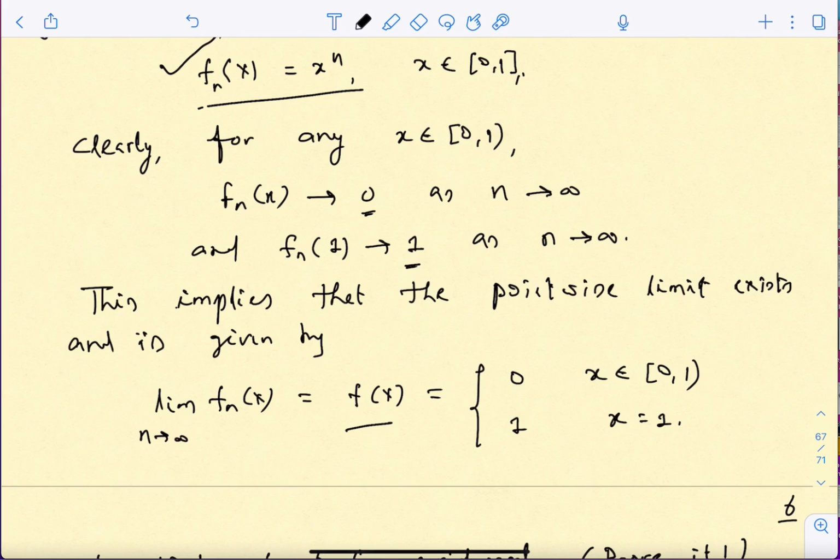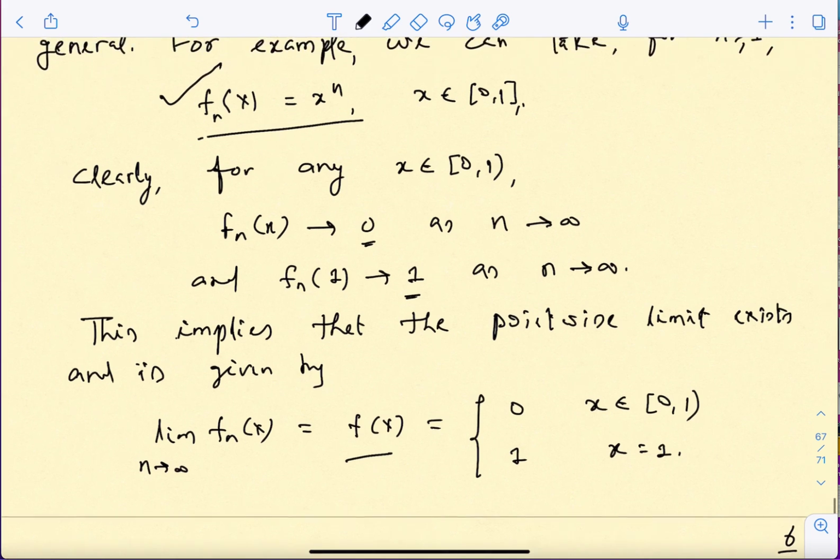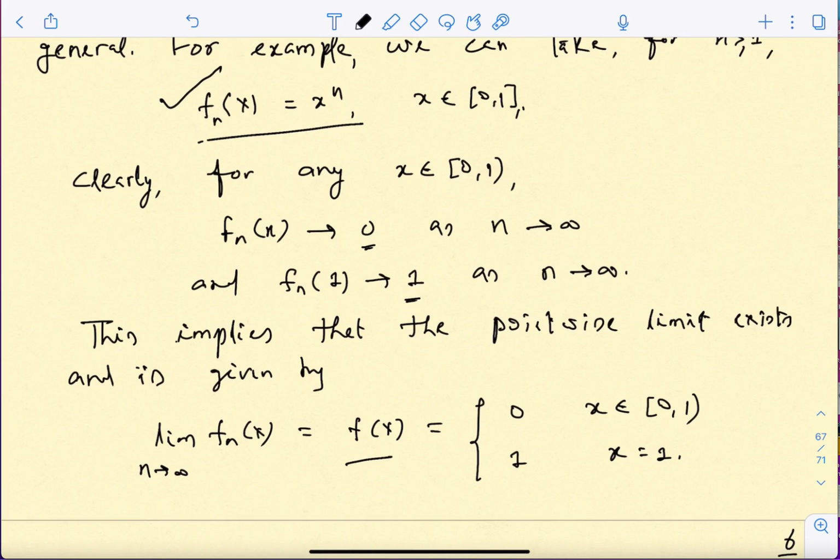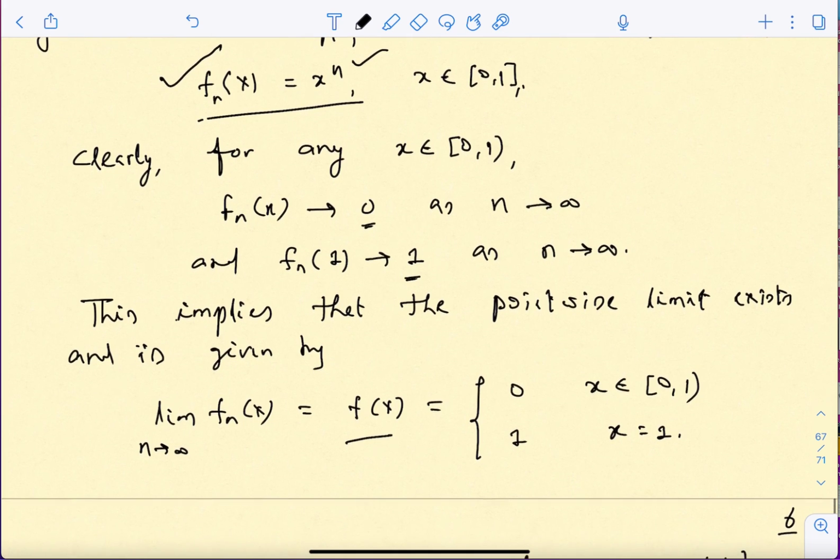this is 1. Okay, so there are these important observations one should make, that even though we started with a sequence of nice functions, polynomials, the resulting function has got a discontinuity, correct, because this is 0 and then suddenly 1. Each of these functions were very nice, but then the limiting function is not so good. But it's not too bad as well in this particular example.